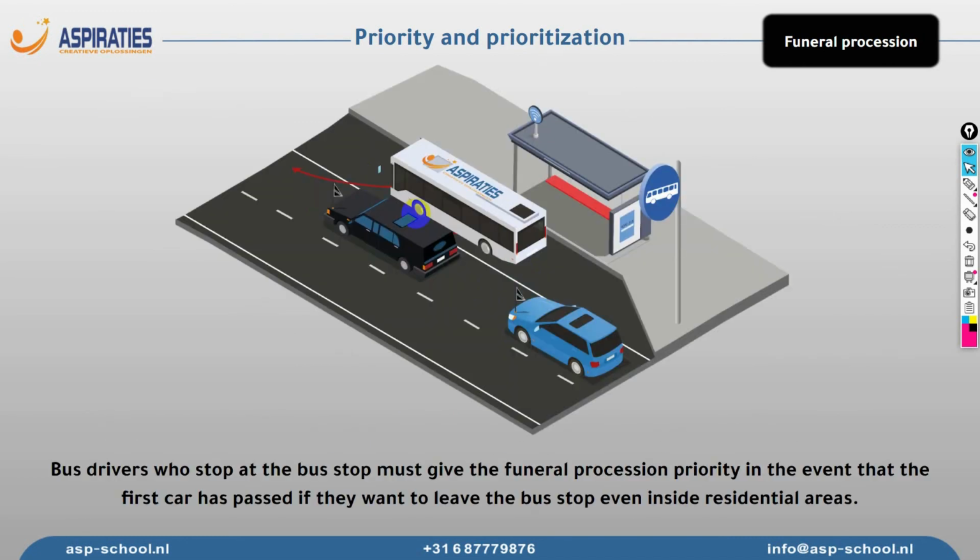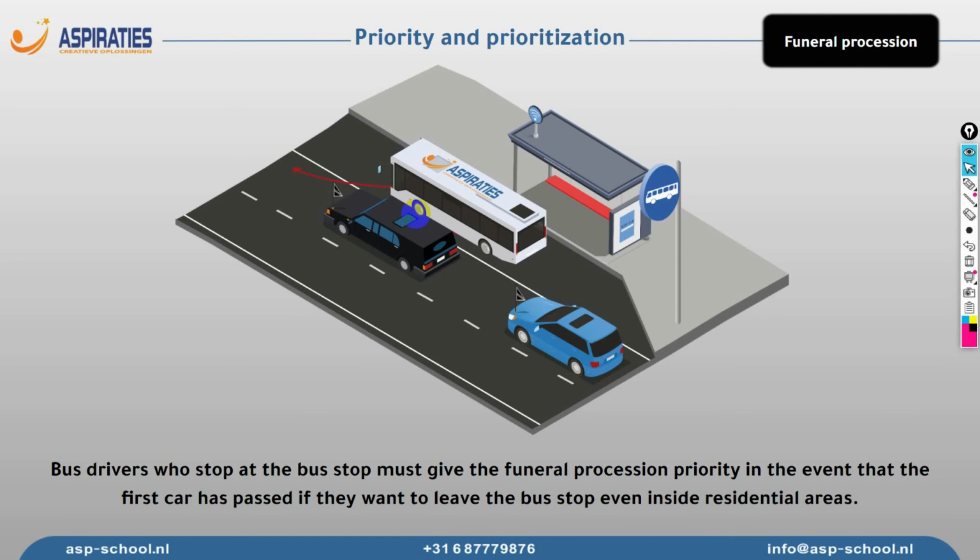Now we have this scenario over here. We have a funeral procession crossing and we have a bus waiting to leave its bus stop. In such a scenario, the bus must wait till all the funeral procession vehicles have passed. Then the bus can leave the bus stop.